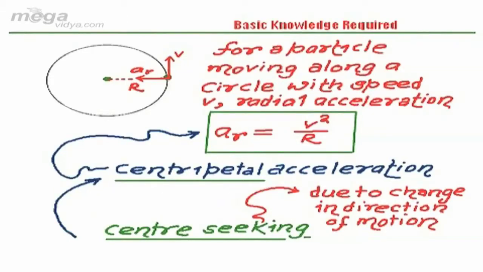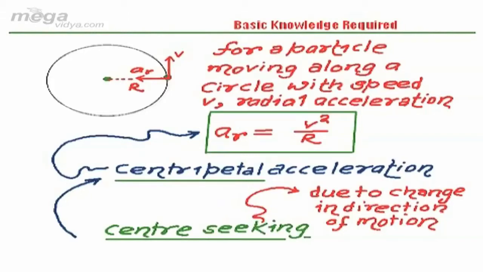Centripetal means it is center seeking, meaning its direction is always along the radius towards the center of the path.